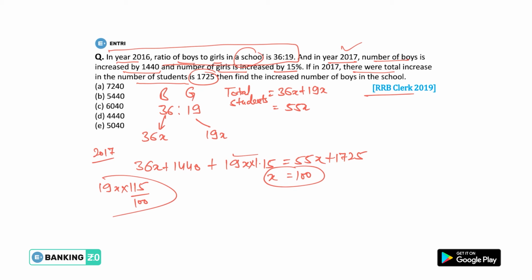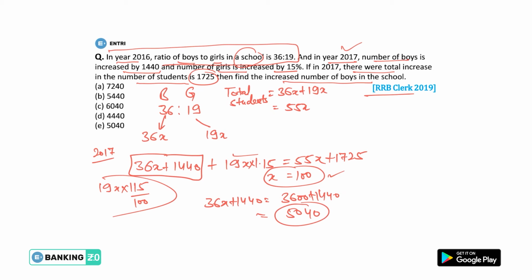So just do the calculation as soon as possible, because here I am very time limited. So I am just taking this calculation right forward in front of you. We need to find the increased number of boys. How many boys have been increased, guys? So we need to find this value, 36x plus 1440. So 36x means 3600 plus 1440. Okay, so 5040 will be the new number of students we have now. So this is how you can solve it, and let's move to the next question.